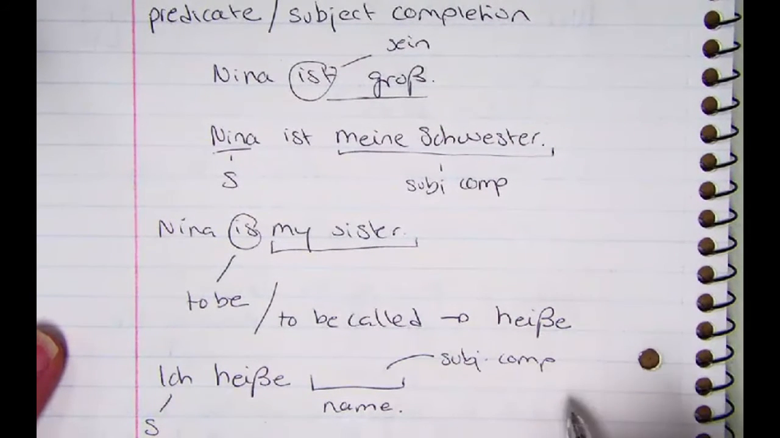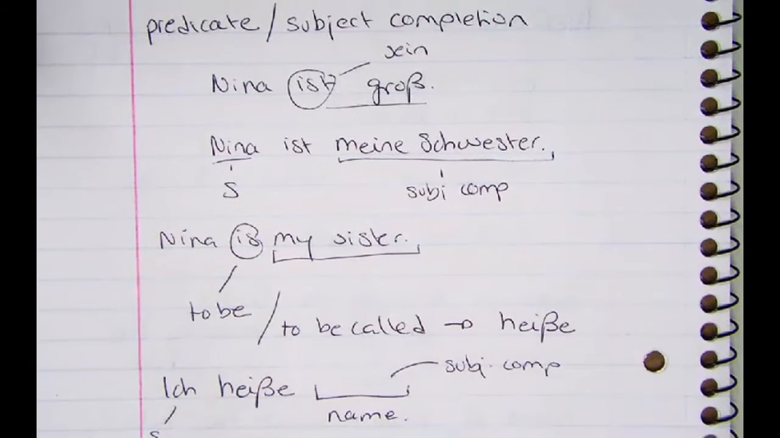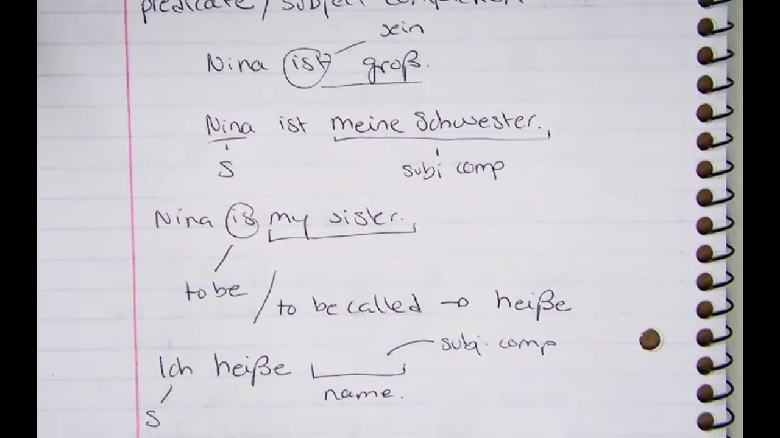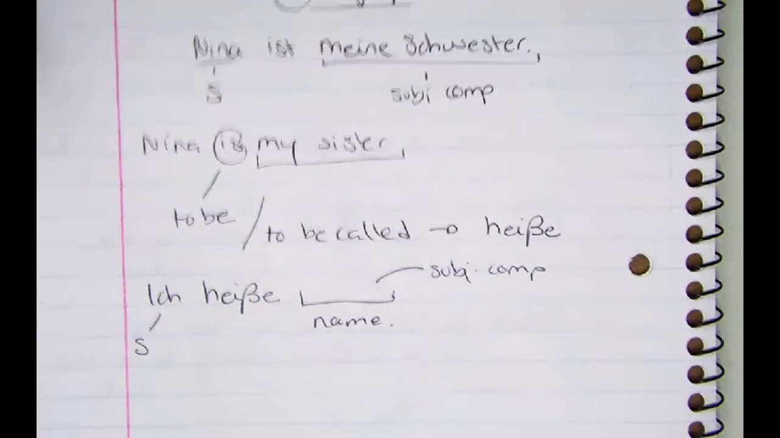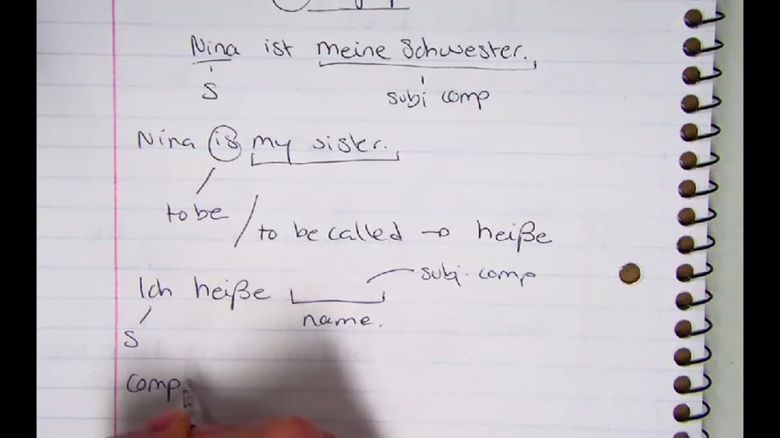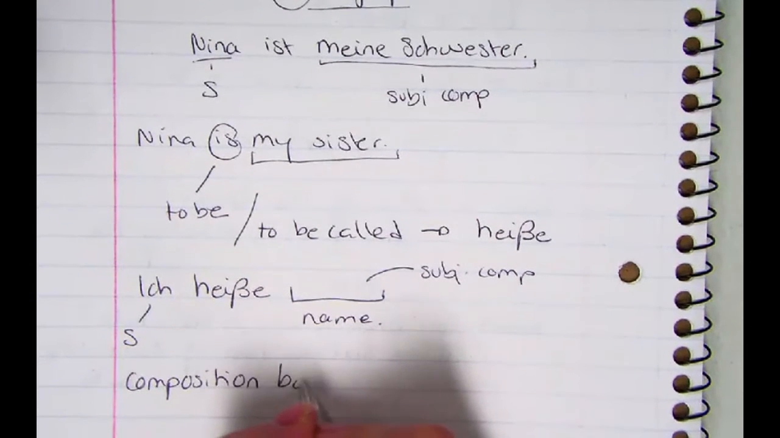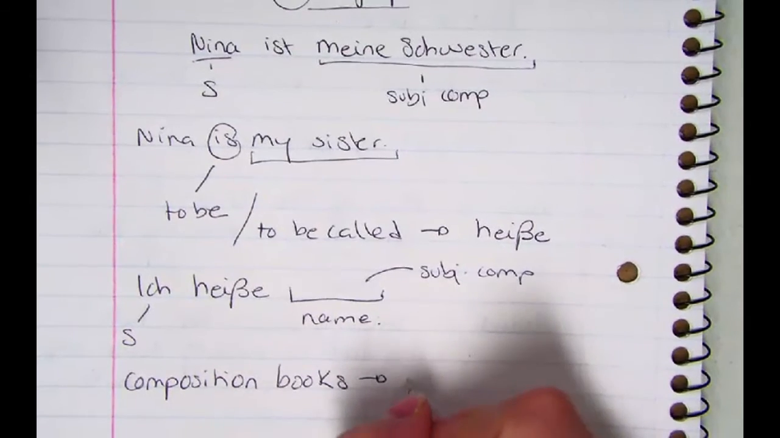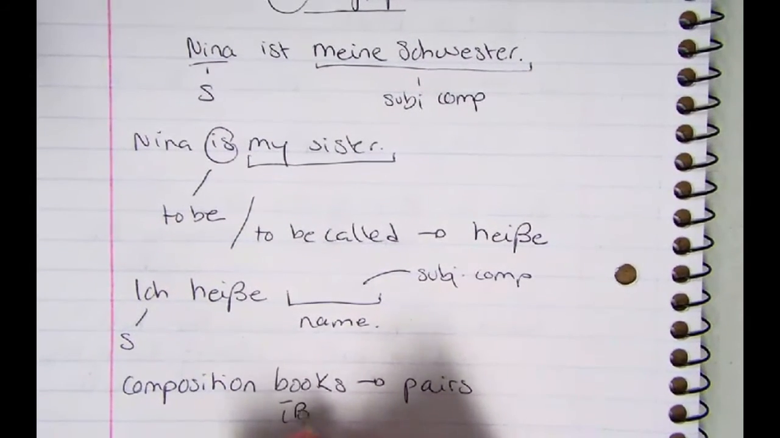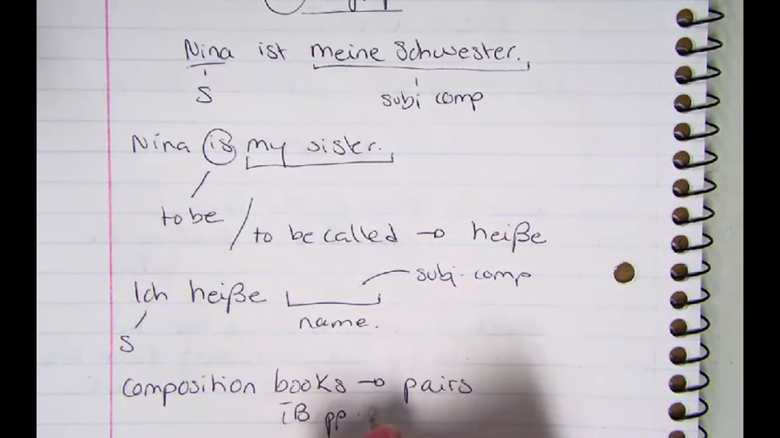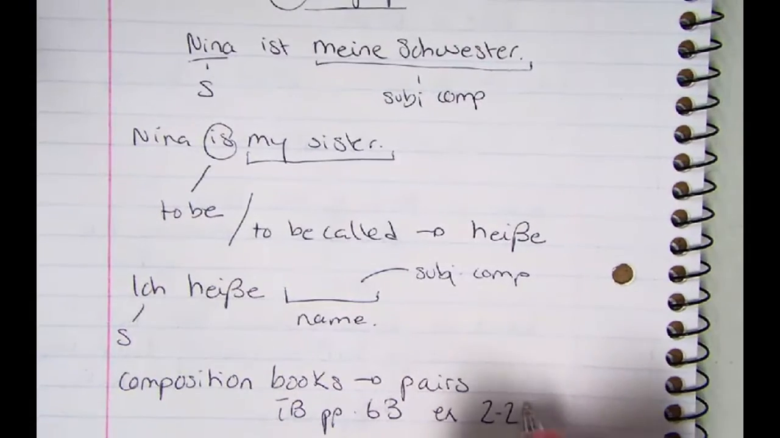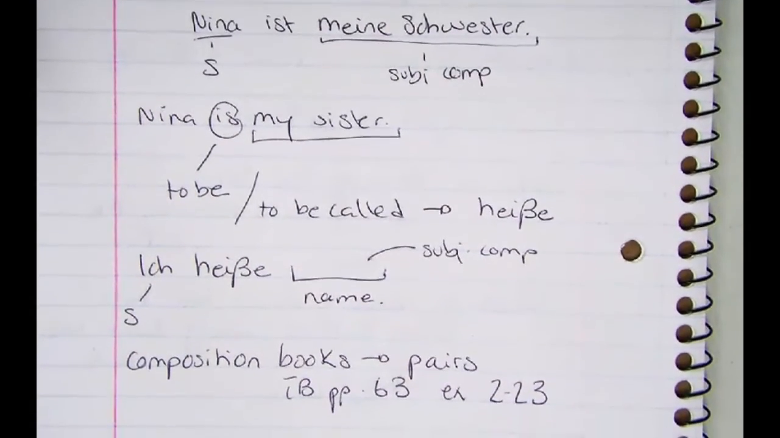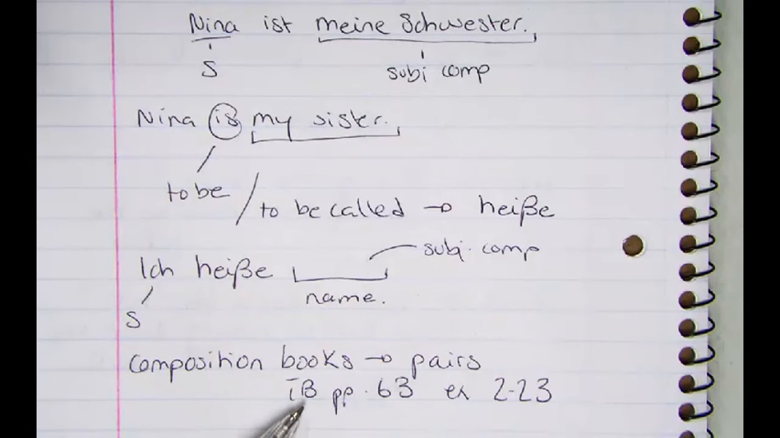Okay, all of those things are nominative, but first I want us to practice a little bit between subject and subject completion to make sure that you guys understand what those are. So what I want you to do is take out your composition book, and in pairs go to the textbooks under your desk and flip to page 63. You're going to work on exercise 2-23. Make sure that you're working with at least one other person. Do not work with more than 3, so 2 to 3 people are working on this.